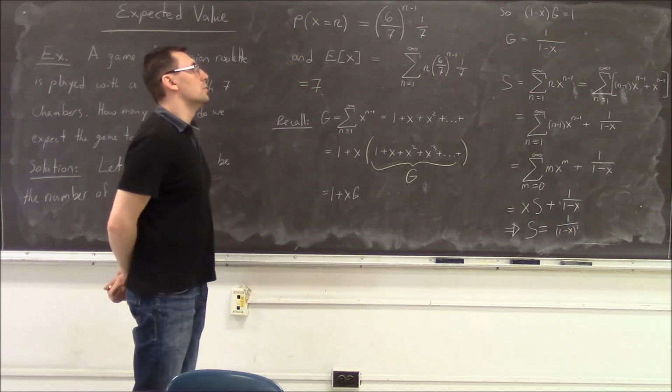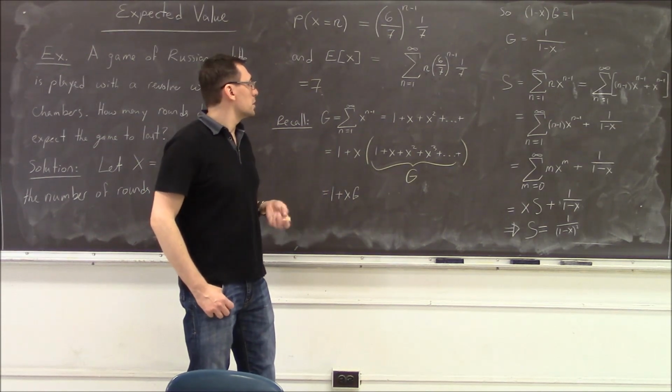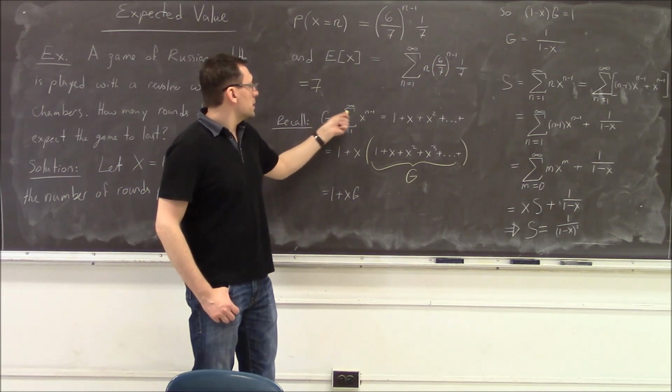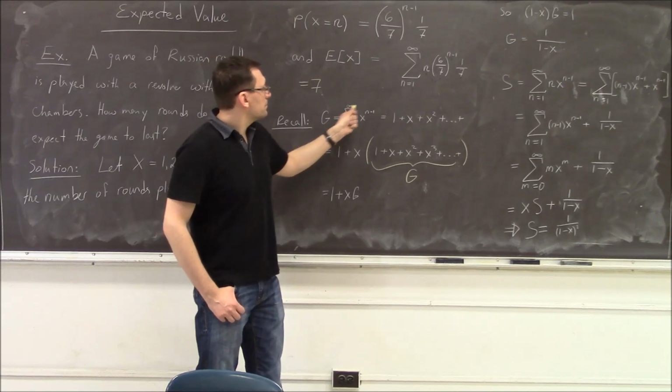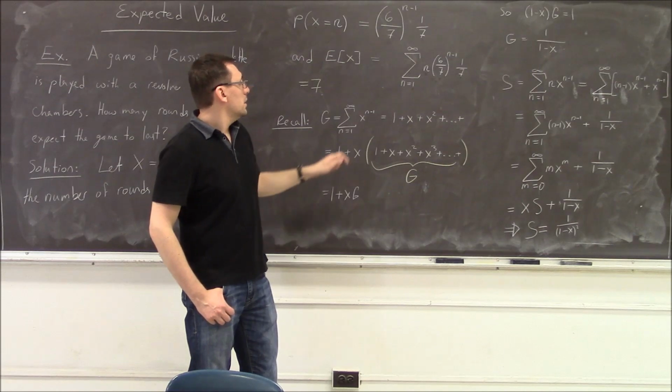So let's try to figure the sum using just logic. Recall how we can sum a geometric series. This is not exactly a geometric series because there is an n in front of it, but we'll get there.